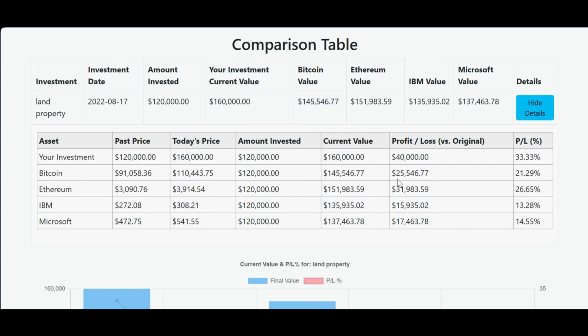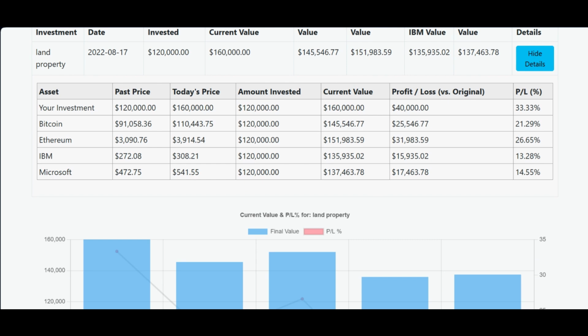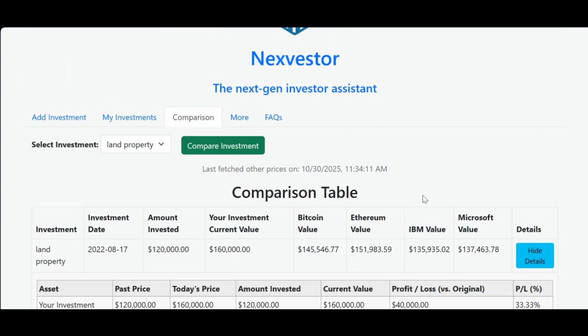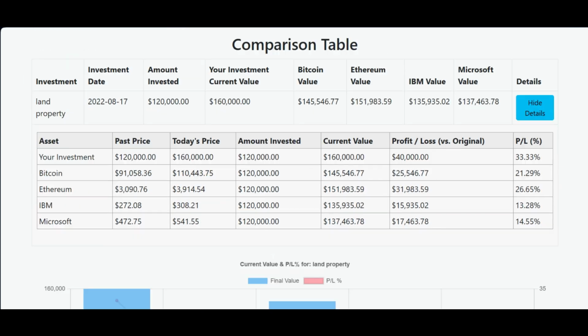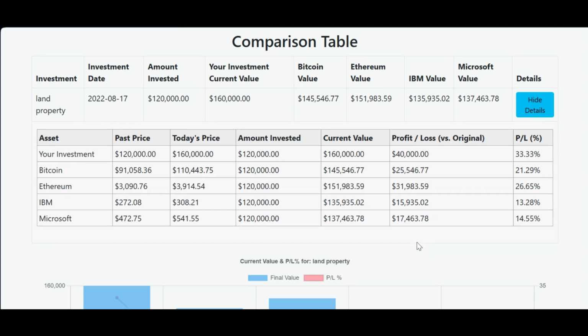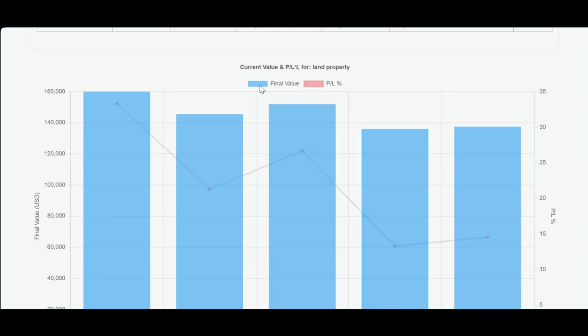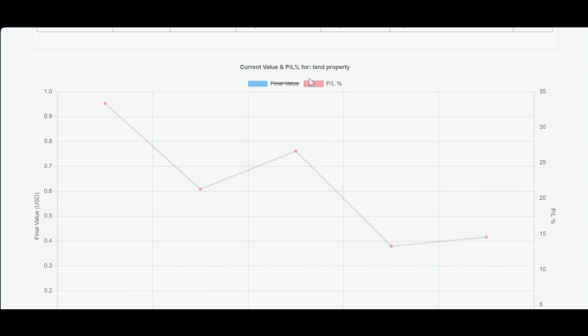Now, obviously, over time, you want to update this. For example, in 2 months from now, I'll do the same. Click on Compare and it'll grab the data from Bitcoin, Ethereum, Microsoft, and IBM. I can see it in the visual in the charts as well. This is good for you to keep updated to see how your investments are doing and do better over time.